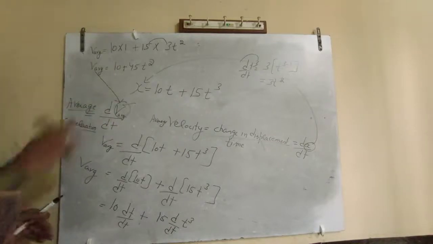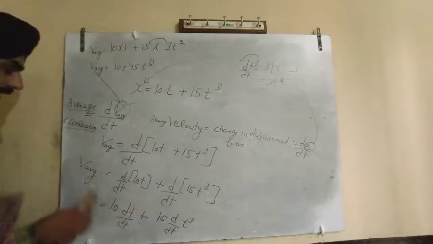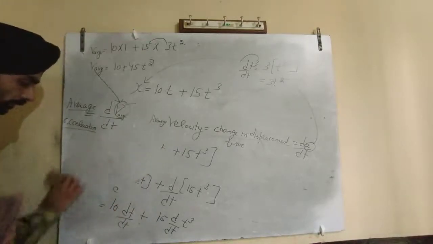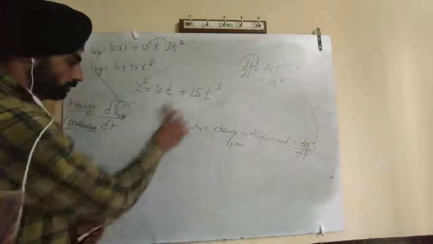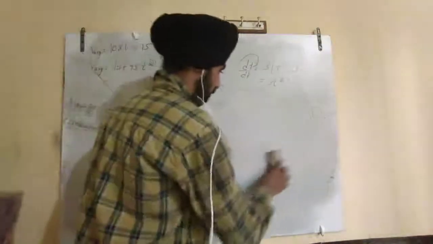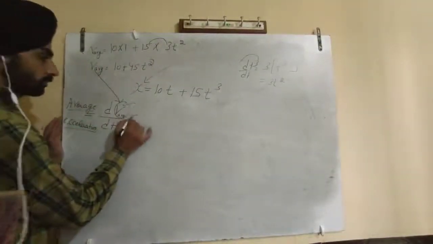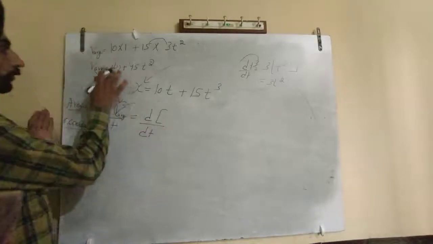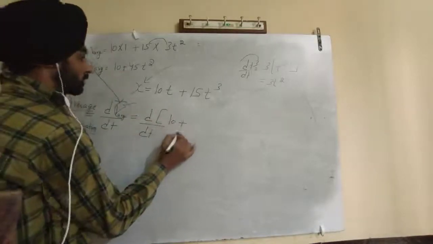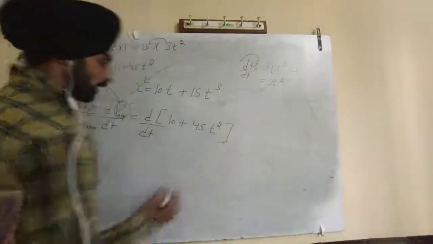Now we are going to put this concept here, so I'm going to delete this. You can pause the video and make the concept in your notebook. So put this thing here. What is the value of velocity? 10 plus 45 t square.